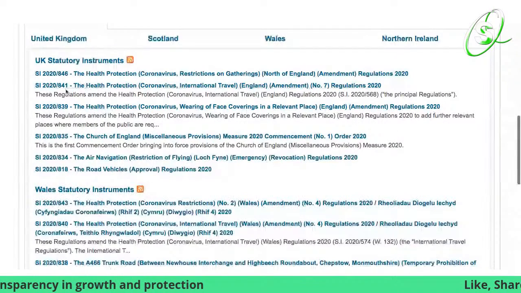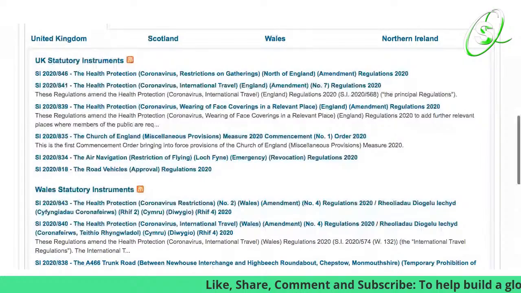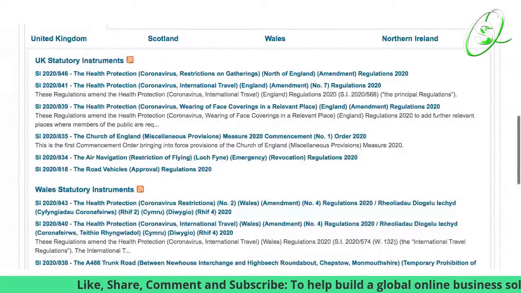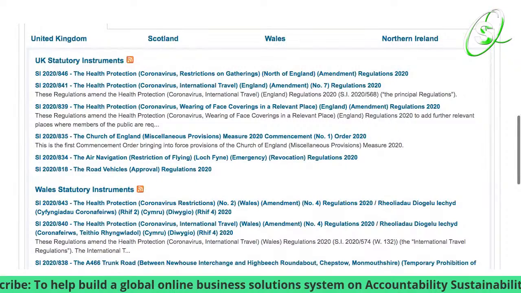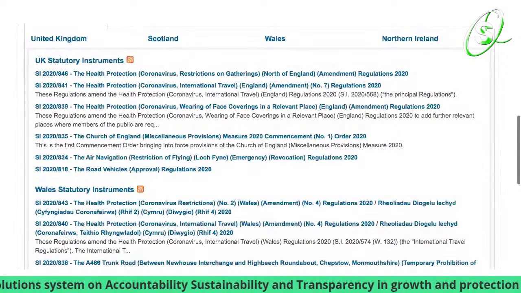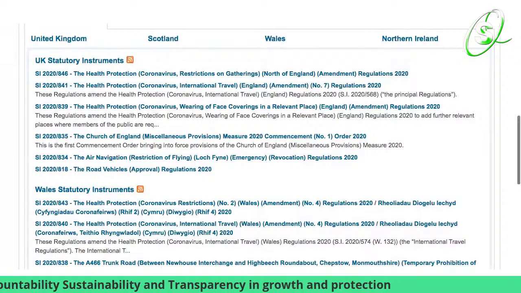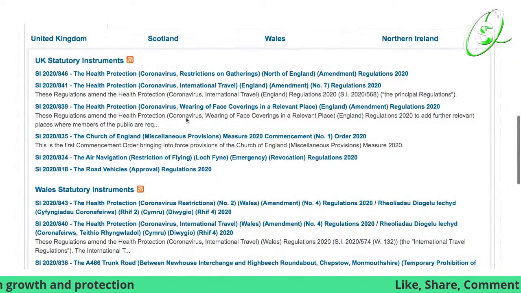And there's also the Health Protection Coronavirus International Travel England Amendment Number 7 Regulations 2020. There are a lot of numbers. As you can see, there are some more restrictions on flying.